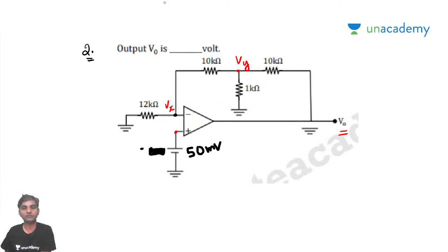Right? So V naught. For that case, first let us try to apply KCL at node X. I should mention node X so that it is going to be Vx. So what is this here?